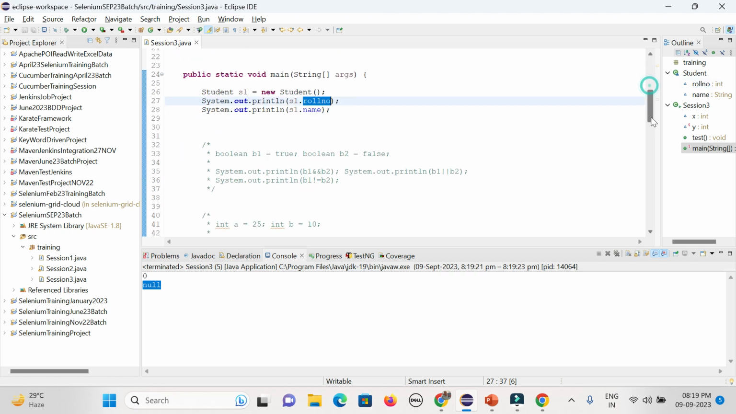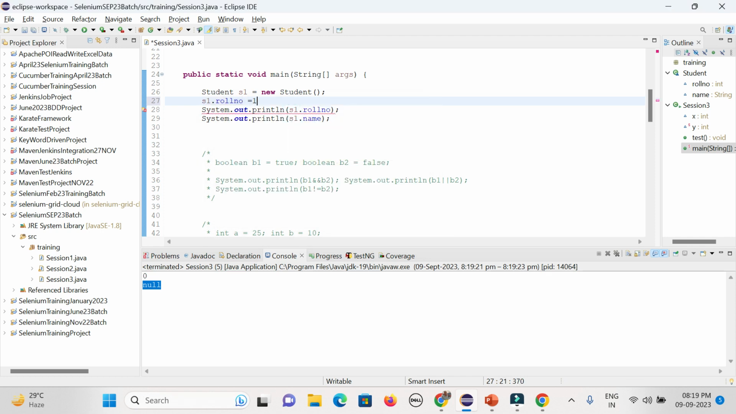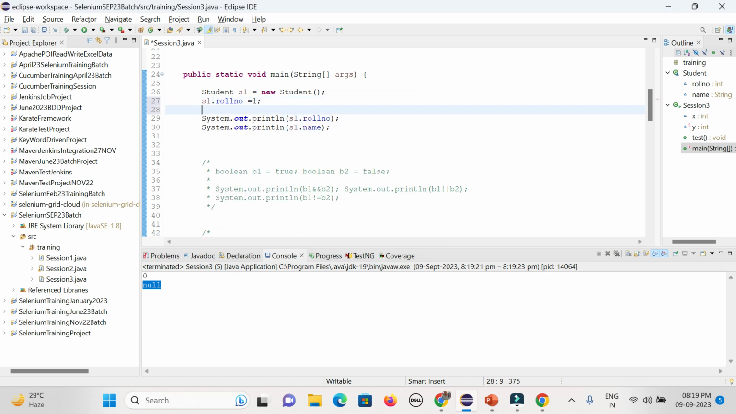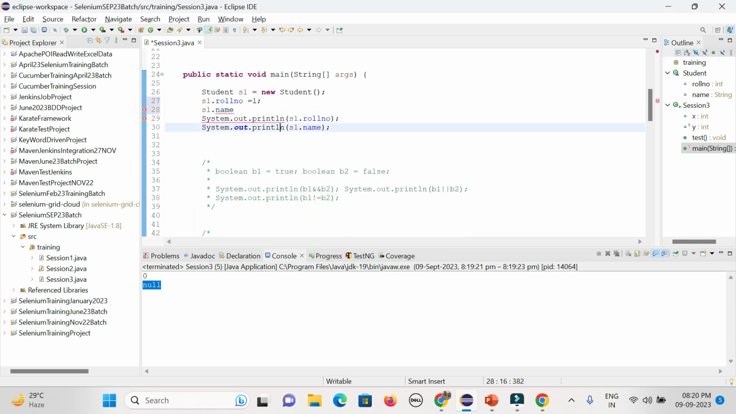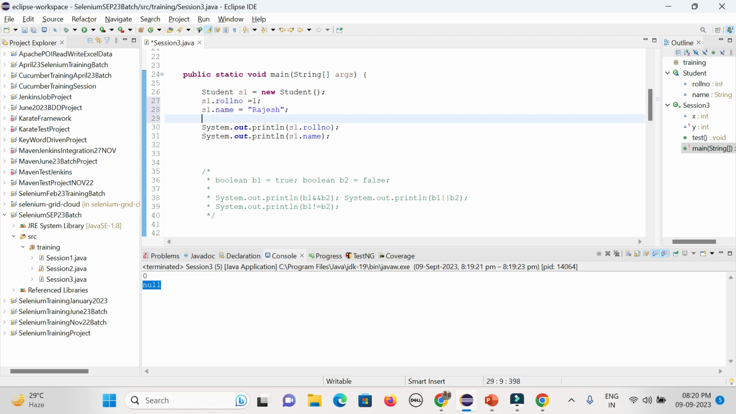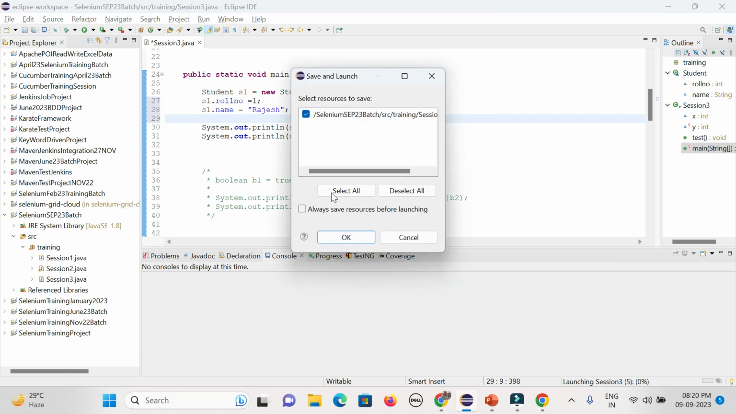Now how can I define the value? Here you create the object and you can define the value, s1.roll, suppose I define 1, and s1.name. As it is a string, I need to give it in double quotes, so say Rajesh. Now if you print it out, it will come correctly because I have defined the value.